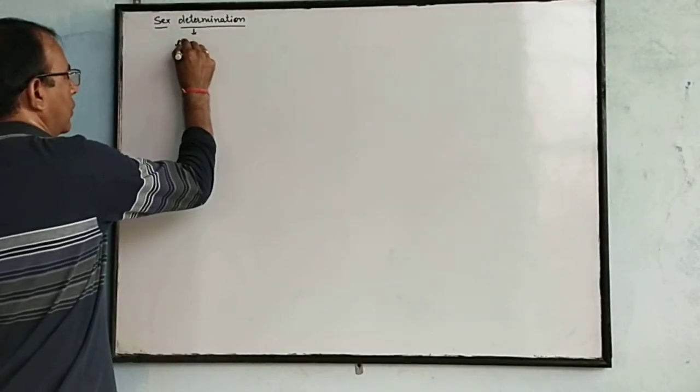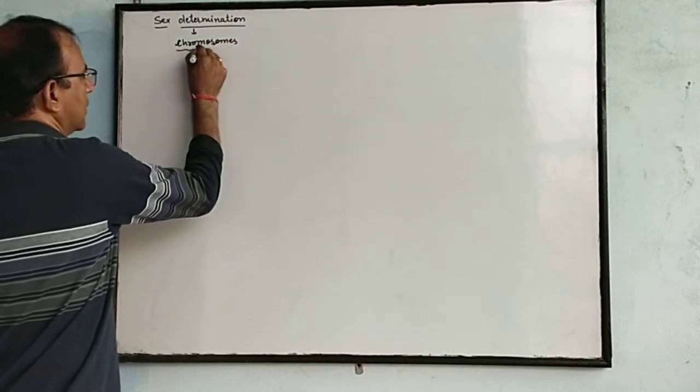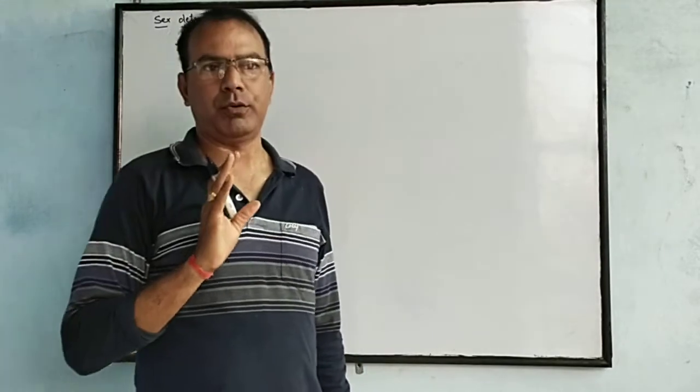The number of chromosomes. As we have discussed already, there are two types of chromosomes, X chromosome and Y chromosome.